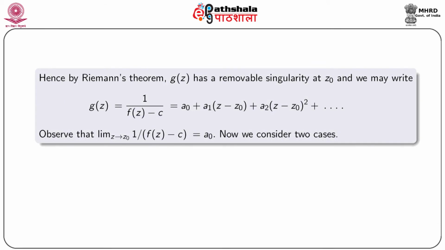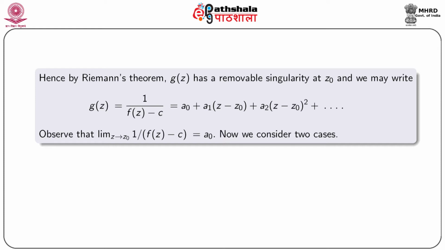Hence, by Riemann's theorem, g(z) has a removable singularity at z0, and we may write g(z) = 1/(f(z) − c) = a0 + a1(z − z0) + a2(z − z0)^2 + etc. From this we observe that the limit as z tends to z0 of 1/(f(z) − c) is equal to a0.